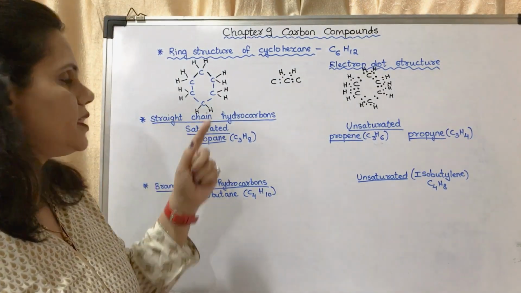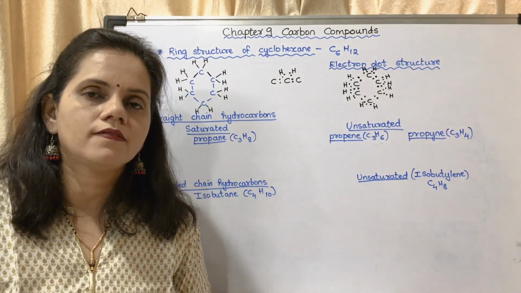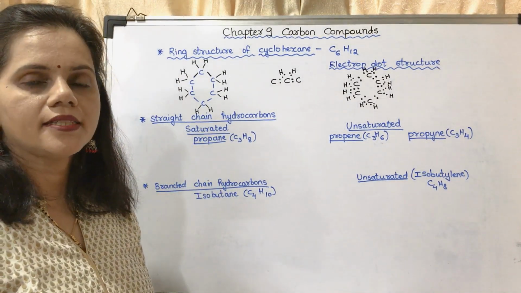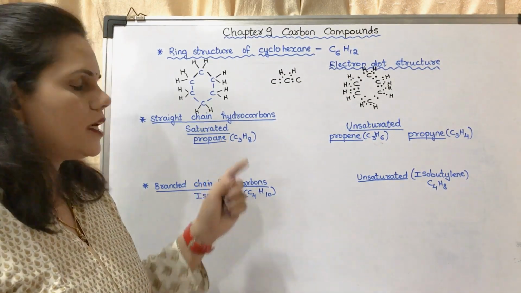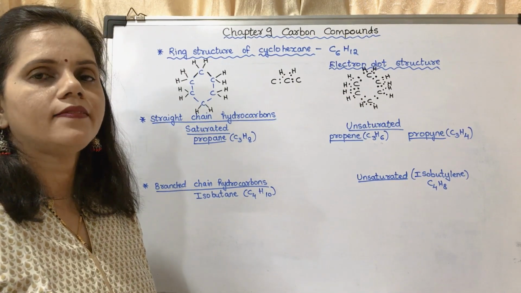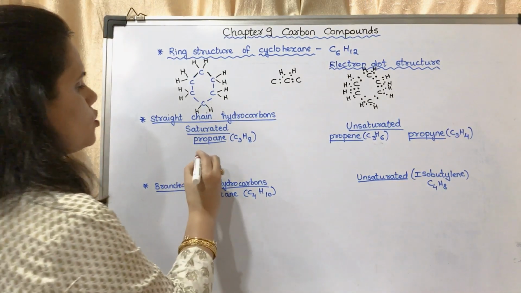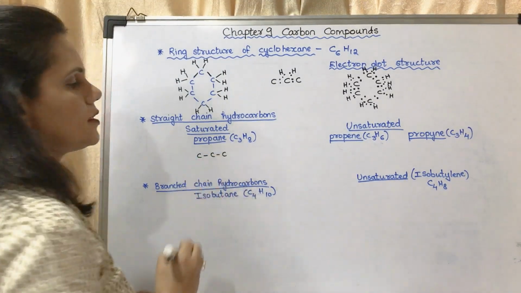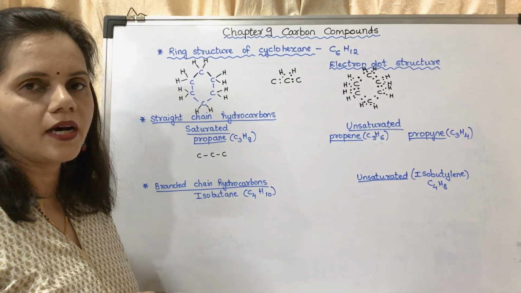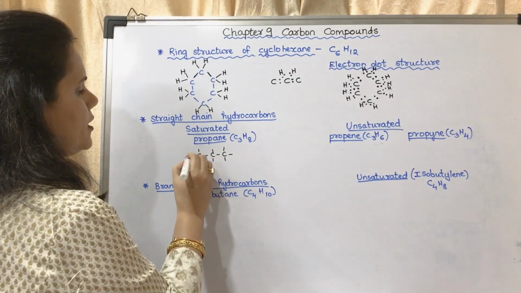Now we may move on to straight chain hydrocarbons. In your textbook on page number 117, they have given the structure of some straight chain hydrocarbons in a table. The first one is the saturated hydrocarbon. The example they have given is propane. The molecular formula of propane is C3H8. As it is prop, it is having 3 carbon atoms and ANE, so it is a carbon-carbon single bond. I will draw the skeleton first like this. It is having 3 carbon atoms and the bonds between them are all single bonds. Now it will form bonds with hydrogen atoms.